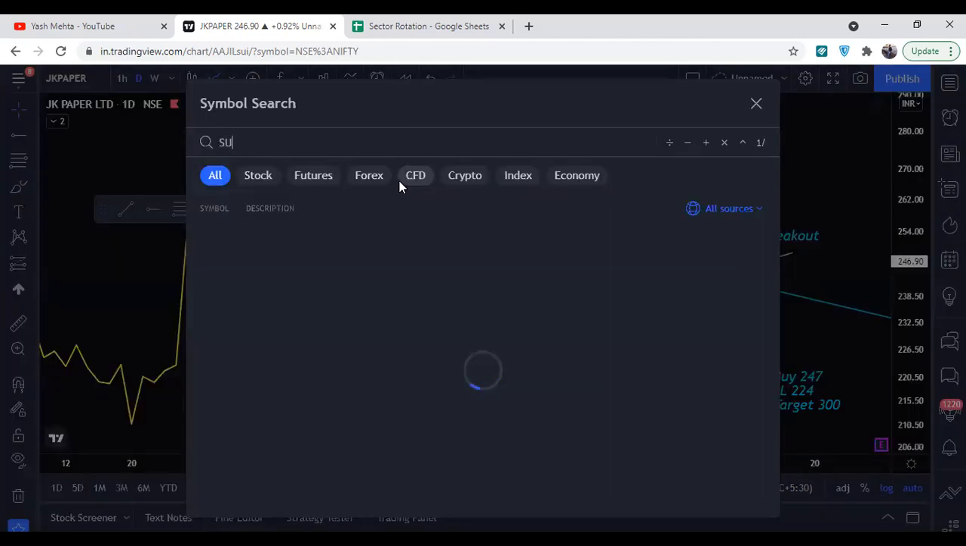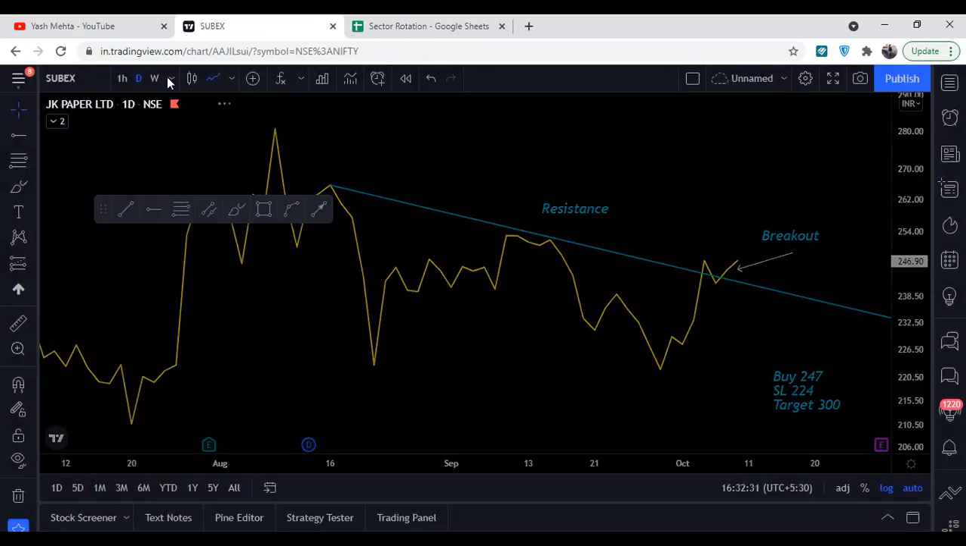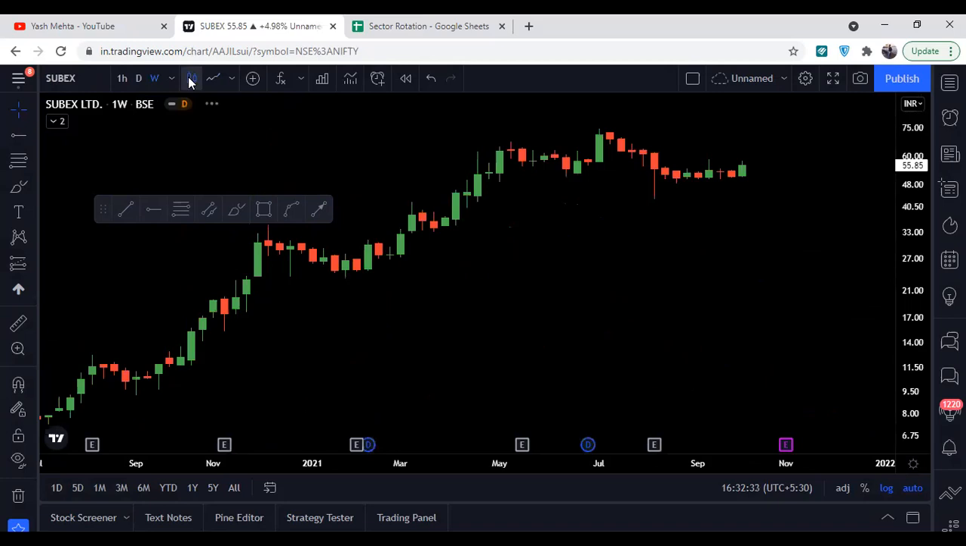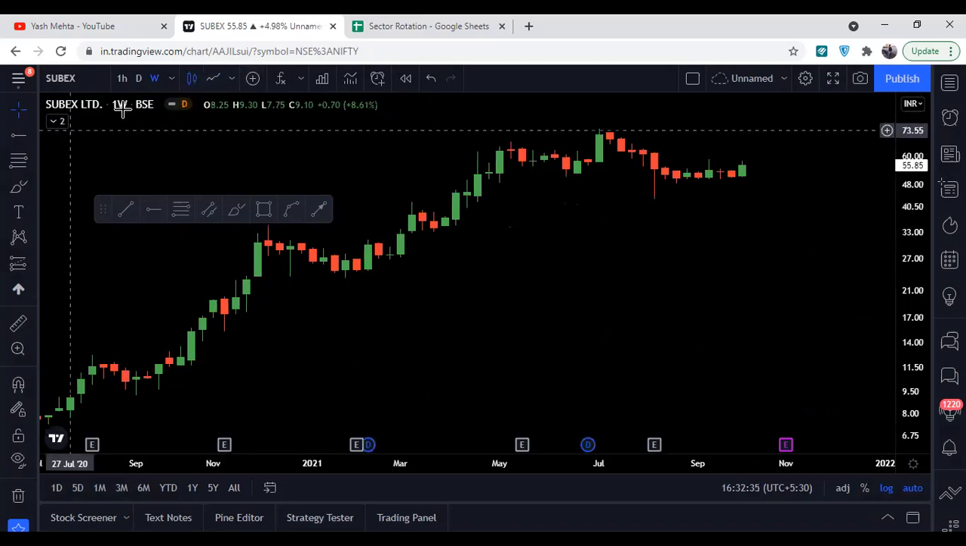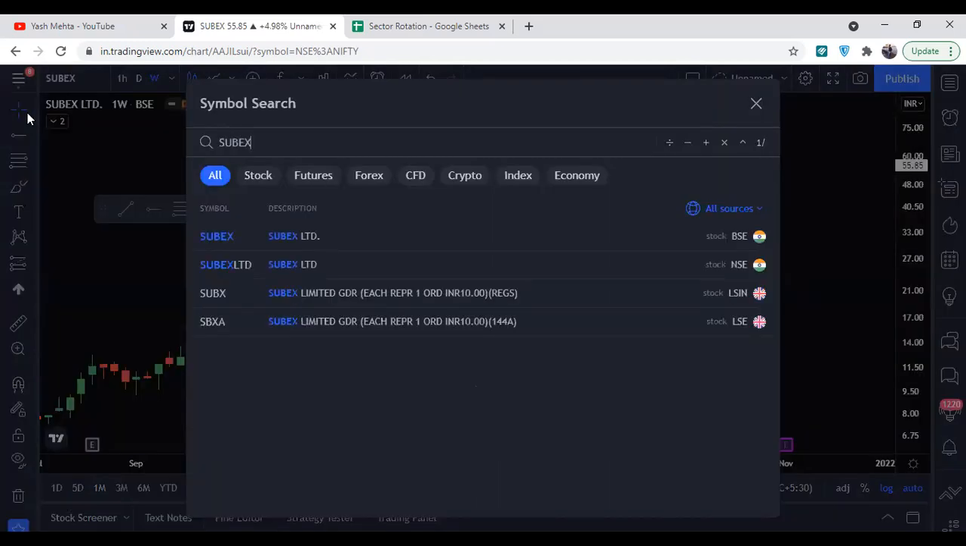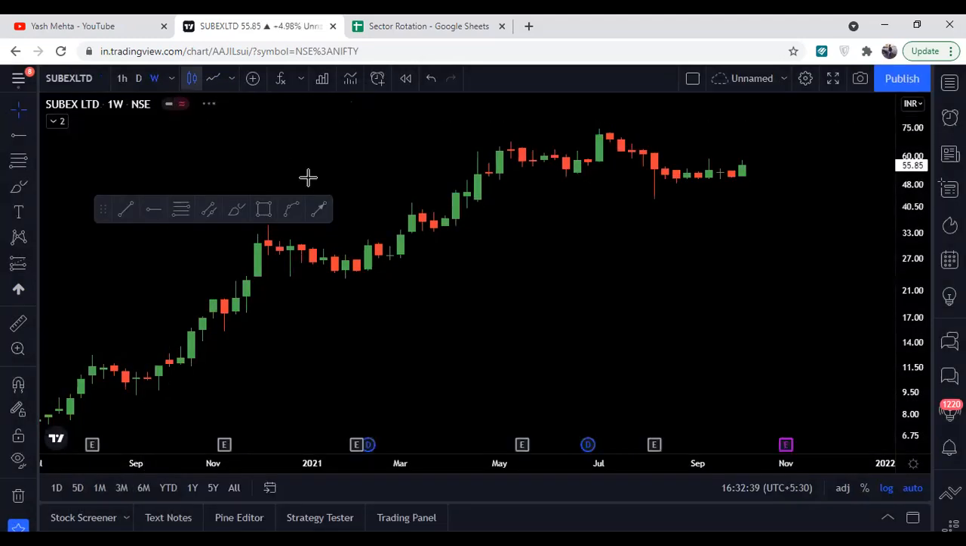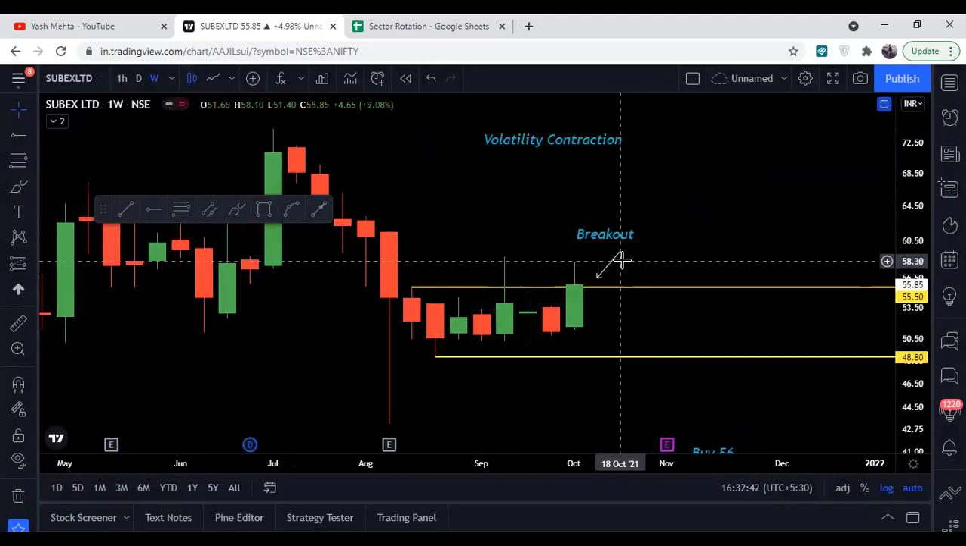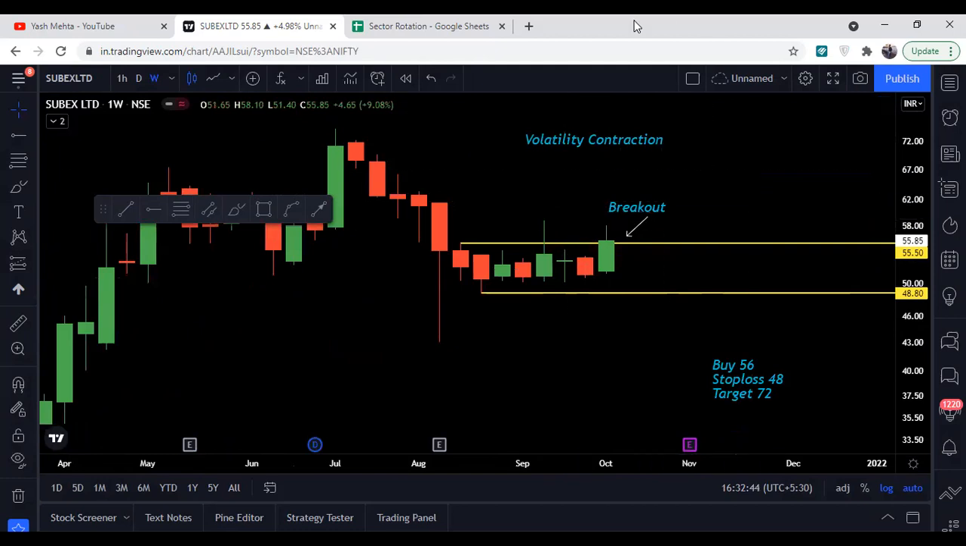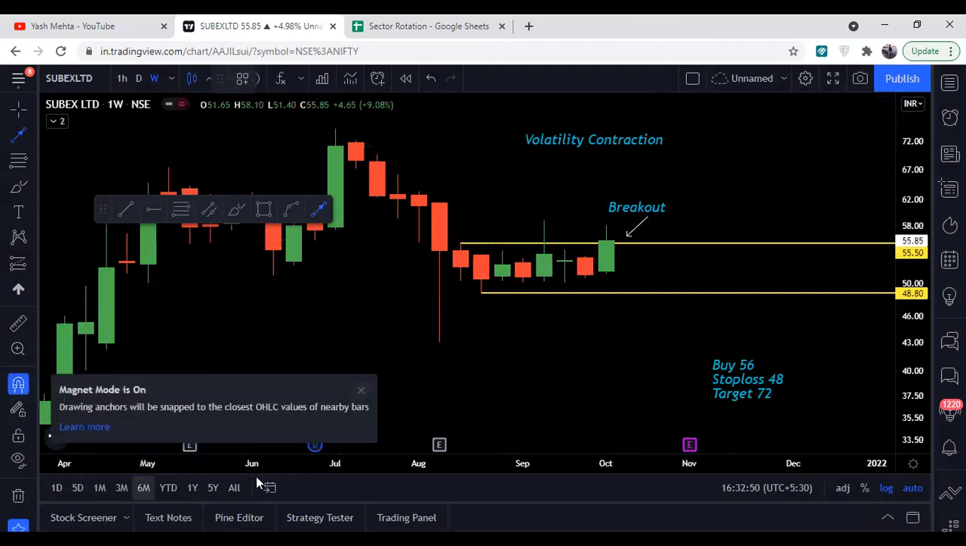And the last stock for today is Subex, which is a 2-digit stock. And I will open a weekly time frame chart for this. So basically this is one of my favorite patterns that I generally trade in most of the stocks, and it has worked very well. So I am just showing something.